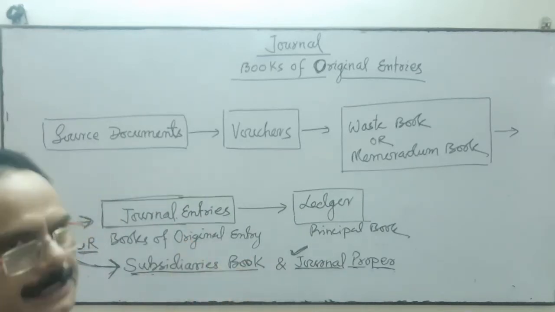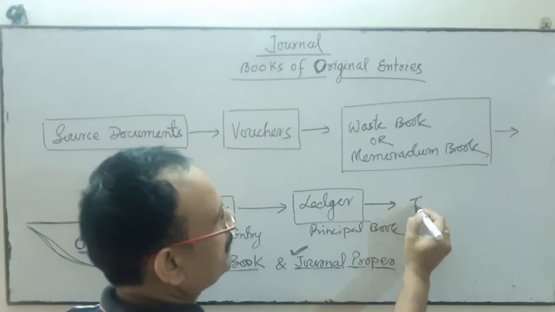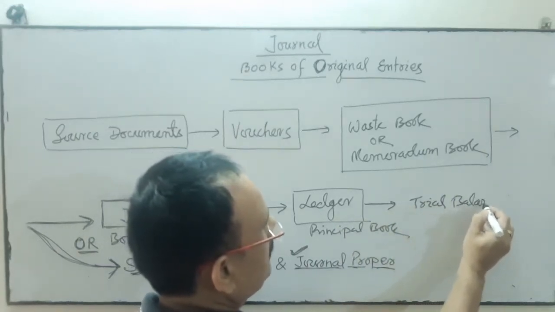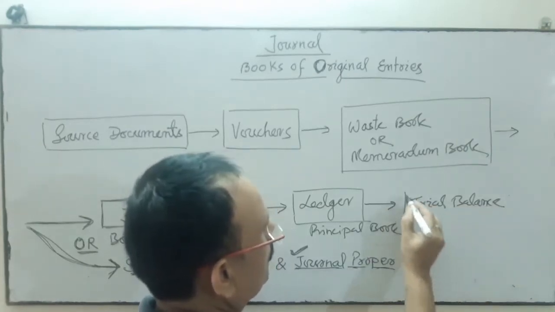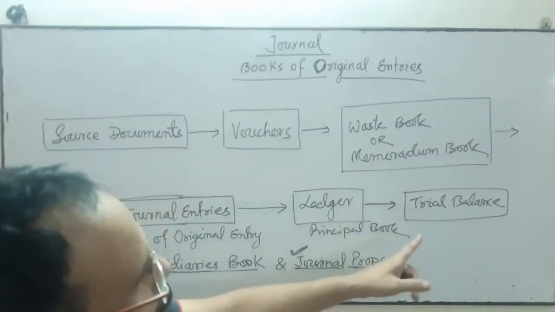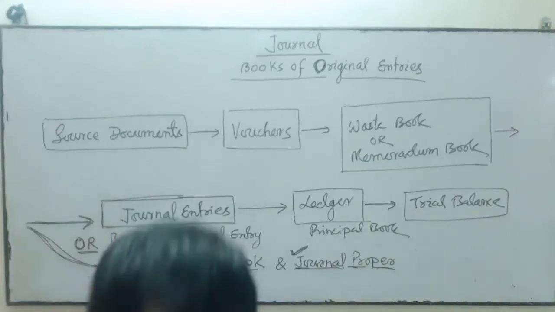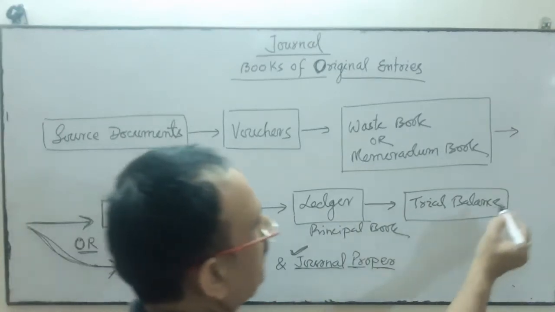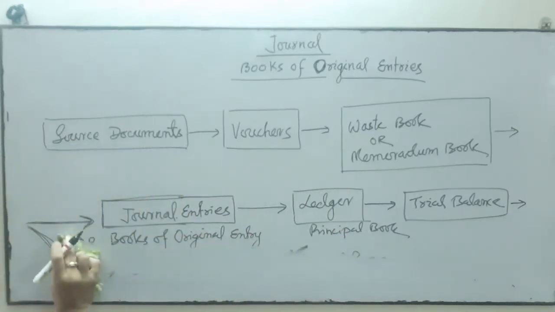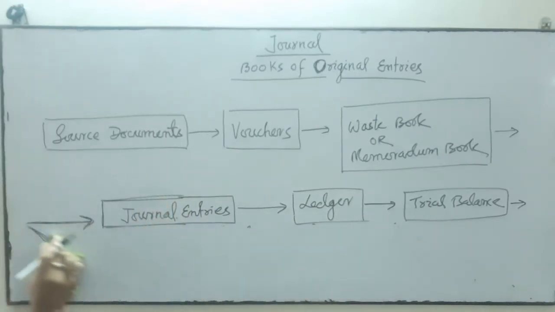We classify the transactions over here. After the ledger, you know the process. We prepare the trial balance to check the arithmetical accuracy. Why is it prepared? To check the arithmetical accuracy, and it also provides the basis for preparing the financial statements. So after the trial balance, what do we do? We prepare the financial statements.